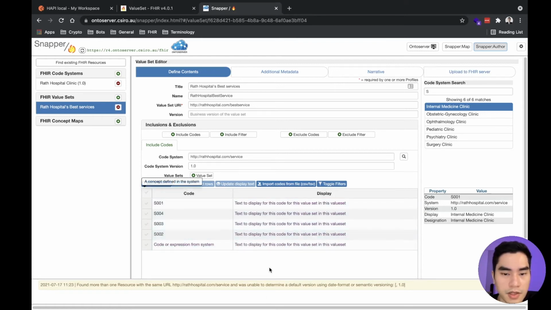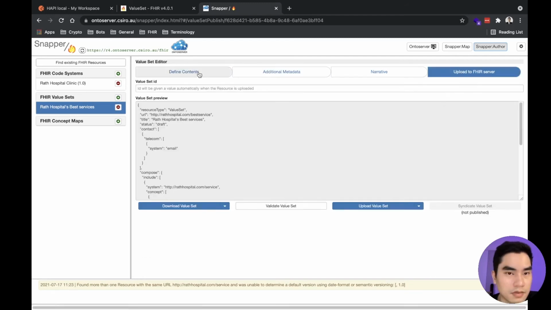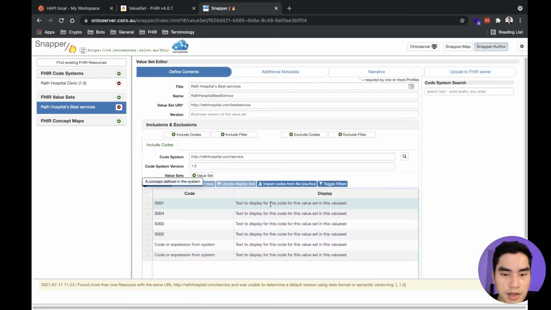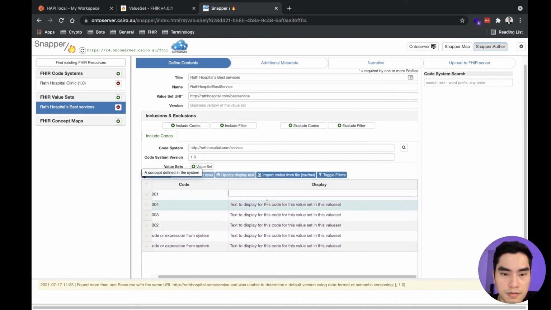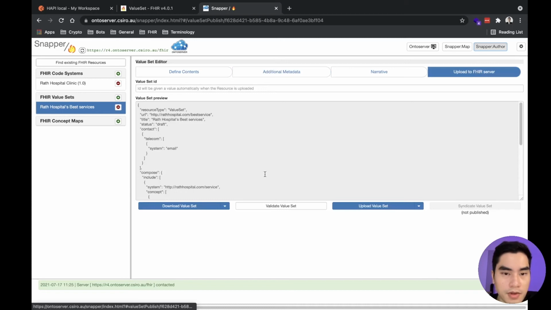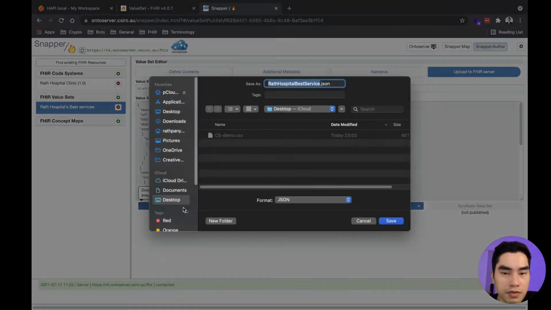We already brought them here, and additional metadata, we don't need. It's strange that it doesn't get the display. Additional metadata, don't need. Okay, then we download the value set here.